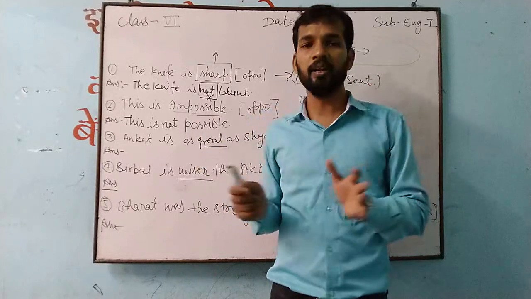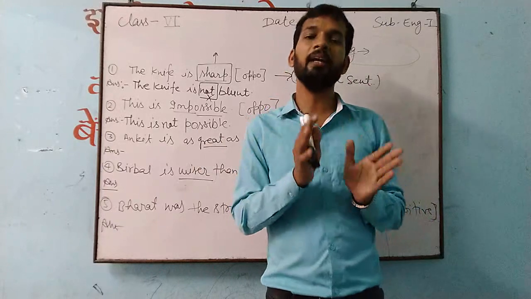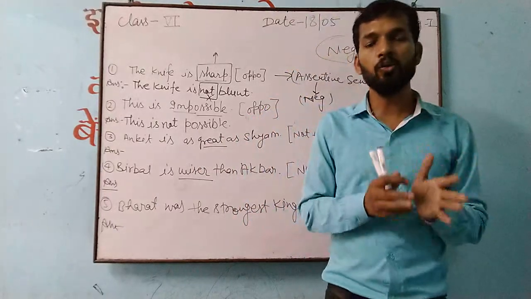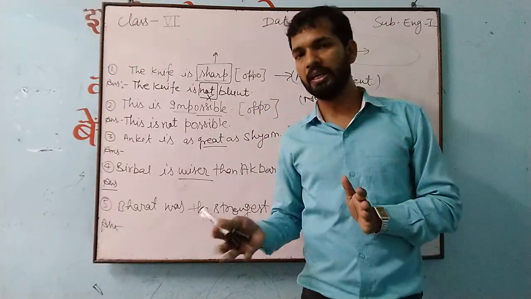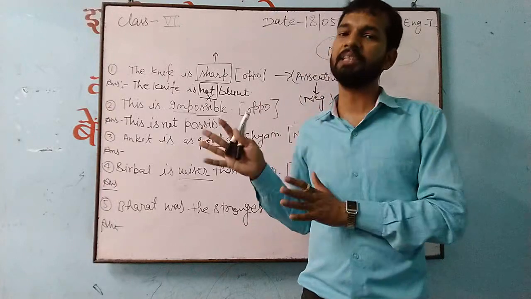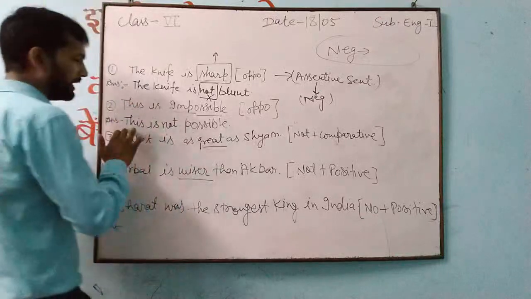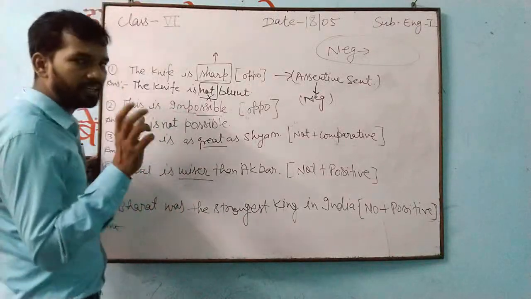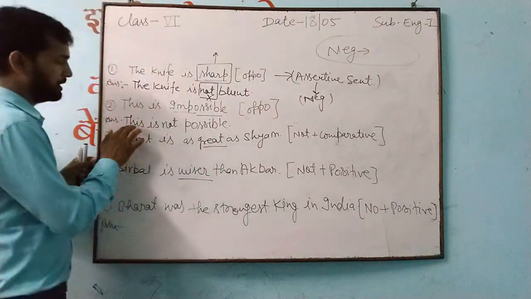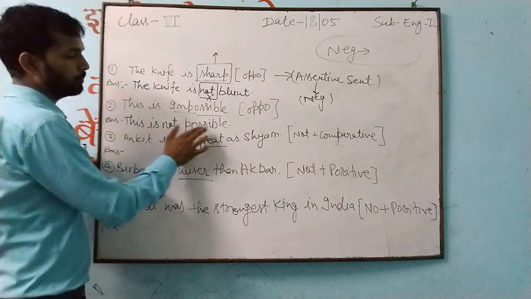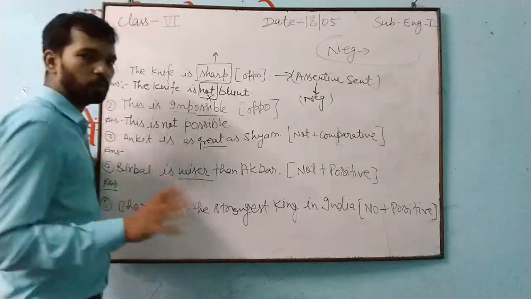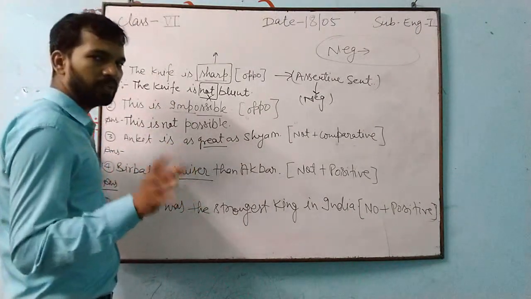So here we are learning, if you are having any affirmative sentence, how you are changing affirmative to negative. Exactly, this is the question. Okay. Now we see the second one. Second, again, how we are changing negative to affirmative. This is not possible. This is the question, it is given.